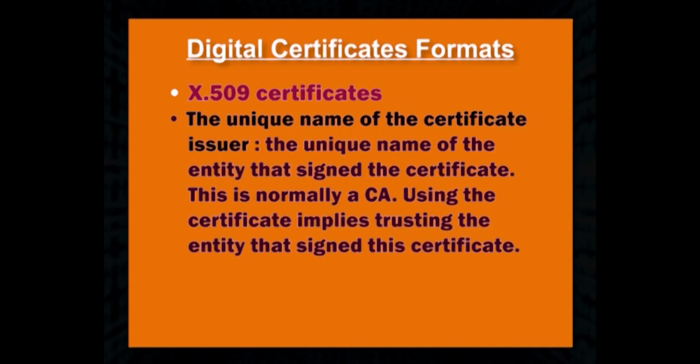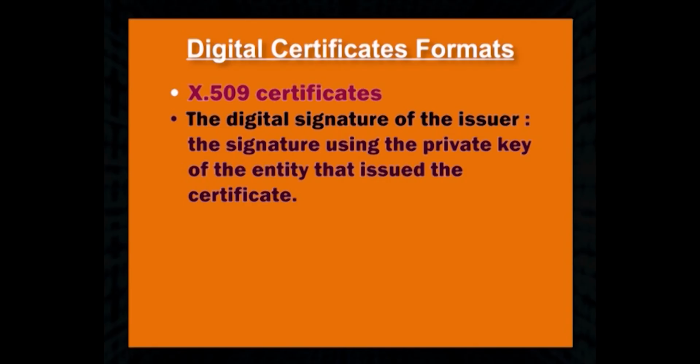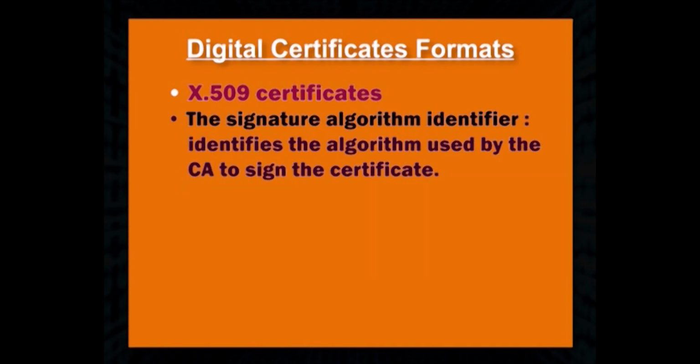The unique name of the certificate issuer. The unique name of the entity that signed the certificate. This is normally a CA. Using the certificate implies trusting the entity that signed the certificate. Note that in some cases, such as root or top level CA certificates, the issuer signs its own certificate. The digital signature of the issuer. The signature using the private key of the entity that issued the certificate. The signature algorithm identifier identifies the algorithm used by the CA to sign the certificate.